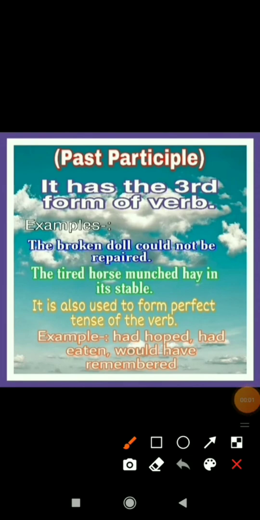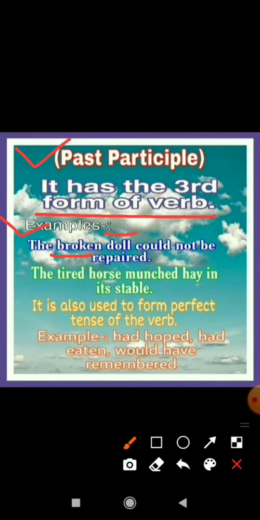The next type of participle is past participle. So let's see, it has the third form of verb. The third form of verb is called past participle. To understand it better, let's see the examples. The first example is: the broken doll could not be repaired. So what is the participle? The participle is broken, because it is the third form of break, broke, broken. And here it is describing a noun, that is doll, means it is functioning as an adjective.